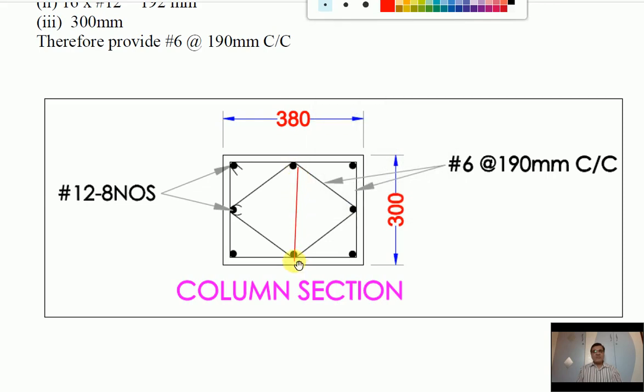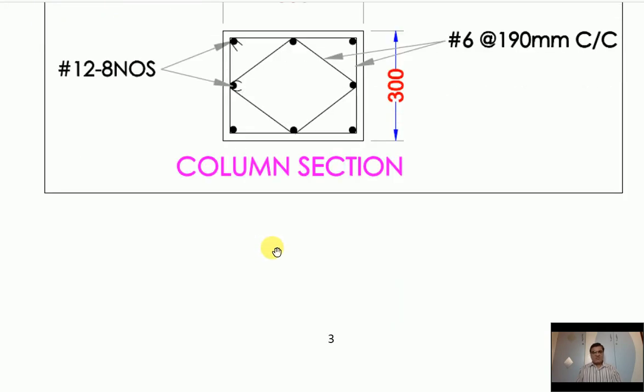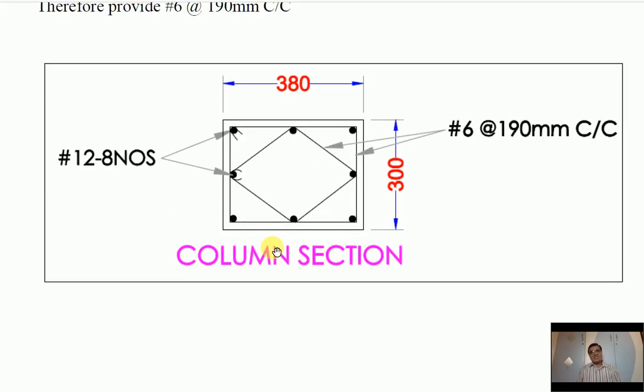So you can provide it like this. That means either you provide such a diamond ring or you provide such two hooks. That is also sufficient. Any arrangement which you provide is sufficient. Well, now these are the arrangements of lateral ties. So here we'll stop this lecture. In the next lecture, we'll see how to do the calculations for axial load. Thank you.